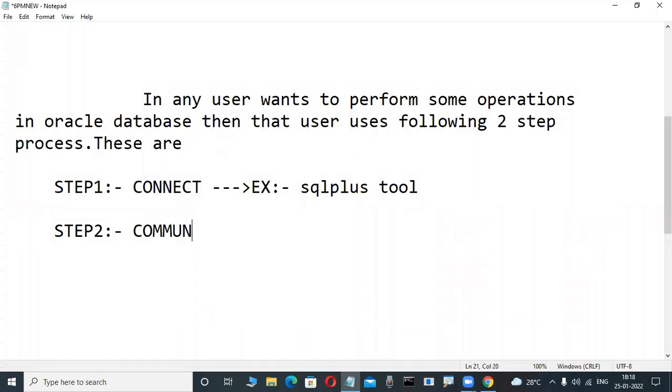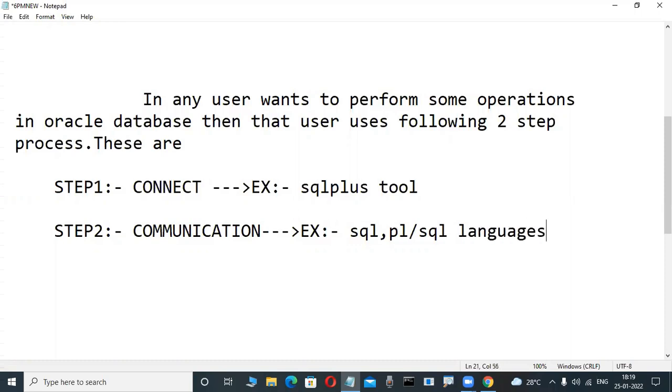Step two: Communication. Communication means, for example, SQL and PL/SQL languages. Some languages are there.